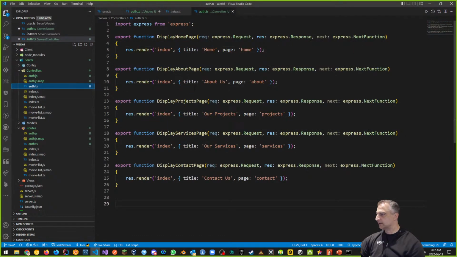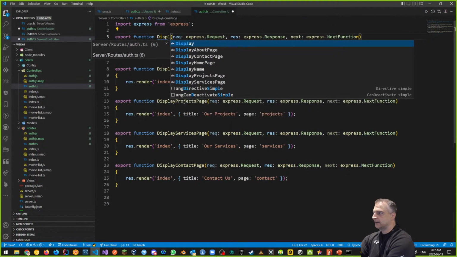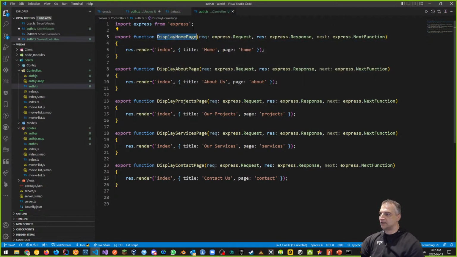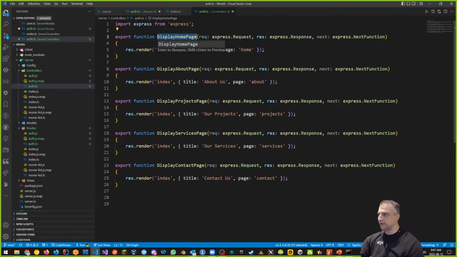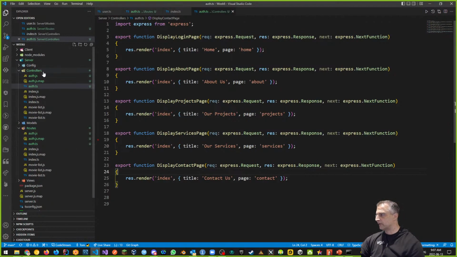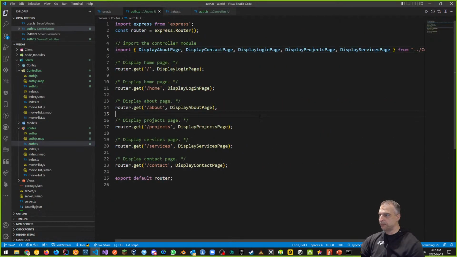However, for my auth routes, I don't want to display my home page. I want to display my login page. So let's do that. Actually, undo. Let's refactor rename. I'm going to right click, go to rename symbol, and change this to display login page. That's the first thing. And when I change it in my auth.ts, then if I go back to my routes, does it exist here? Yes, it does. Here's my display login page, okay?